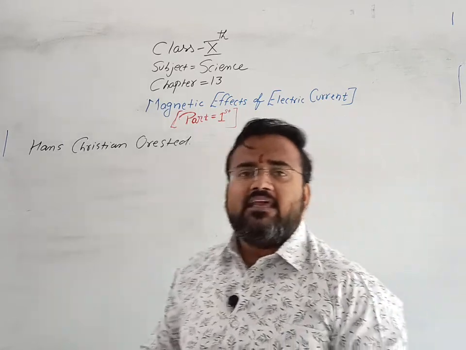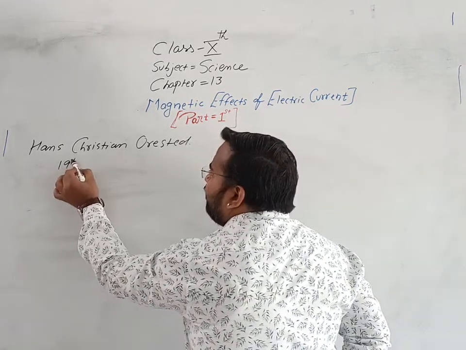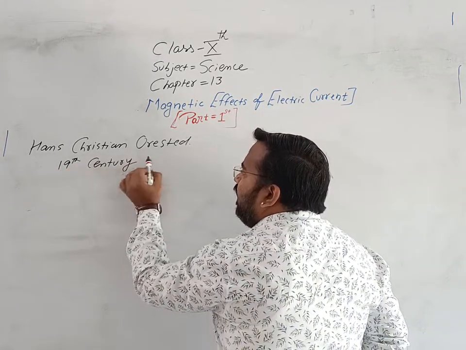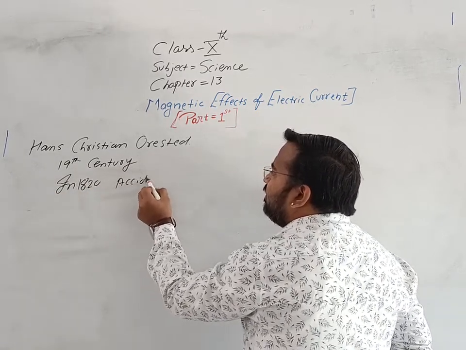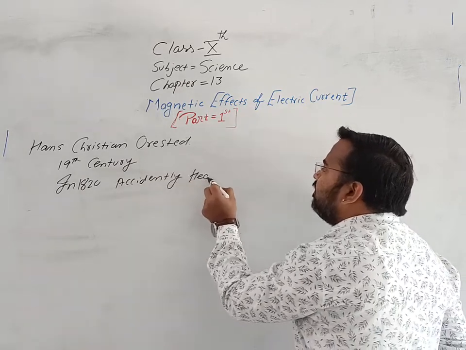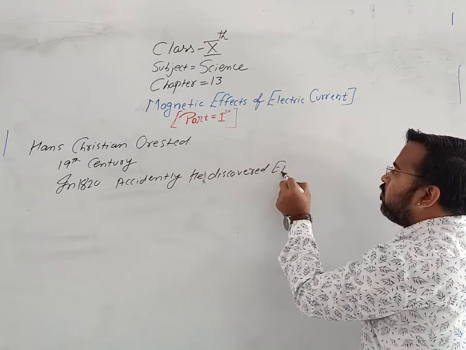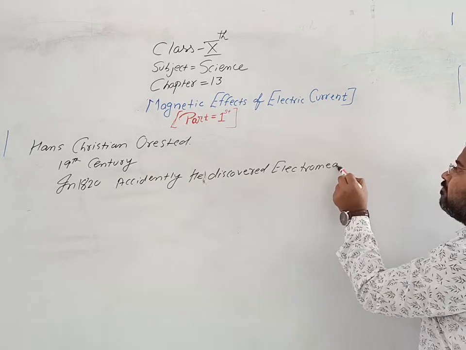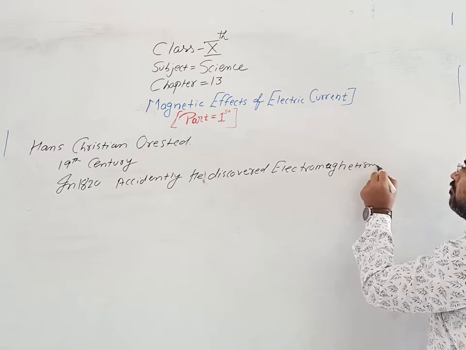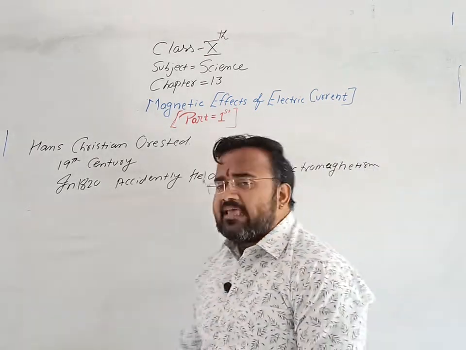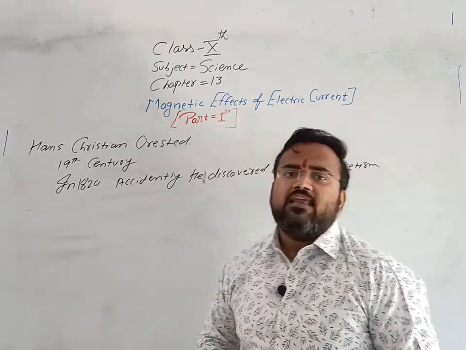He was a very leading scientist in the 19th century. And in 1820, accidentally, achanak se, he discovered electromagnetism. Clear? So in 1820 he accidentally discovered electromagnetism.